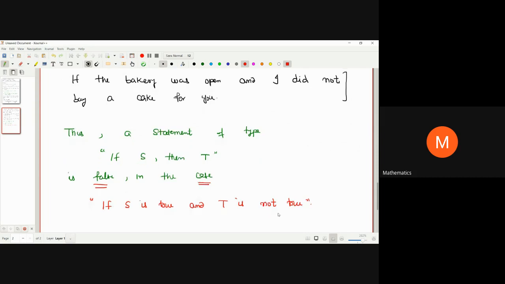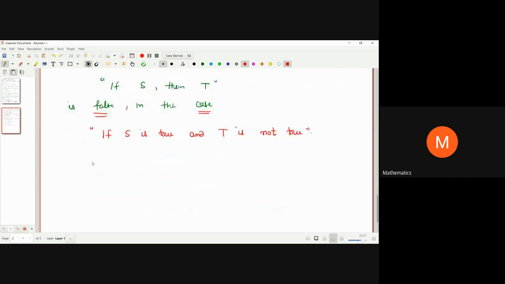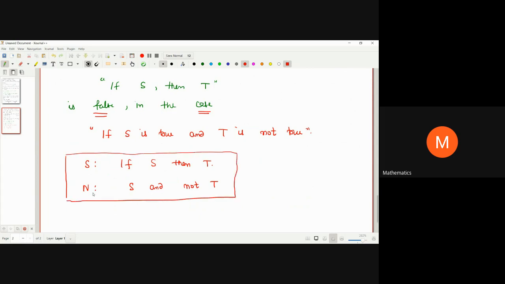So if the initial statement is of the type if S, then T, its negation is going to be S and not T, which means S is true, even then T is false. So truth of S does not imply T is true.